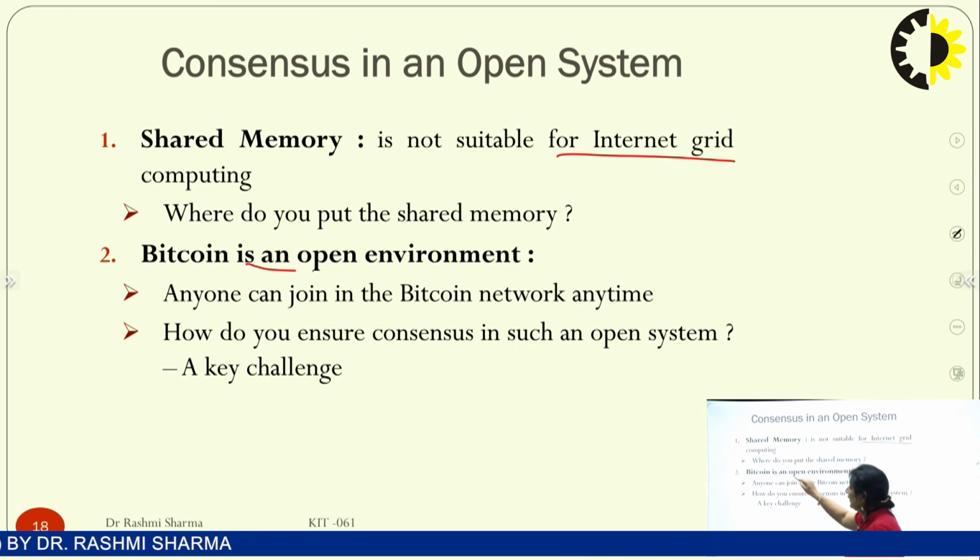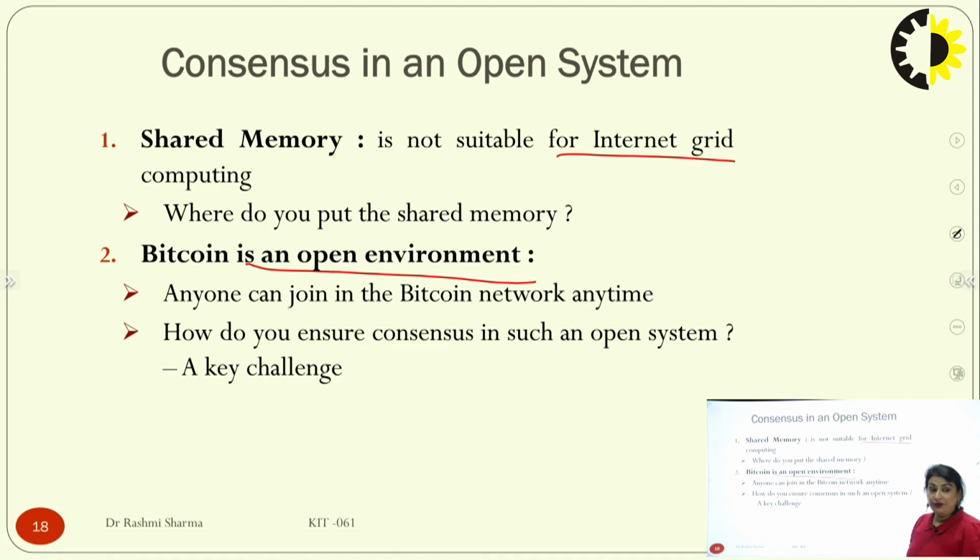So Bitcoin is an open environment where we don't have a shared memory, but as we have seen in our last video, we have a distributed ledger. Each and every person owns their own particular database. So anyone can join the Bitcoin network. It's open for all, so it is an open environment. How do we ensure consensus in such an open system?